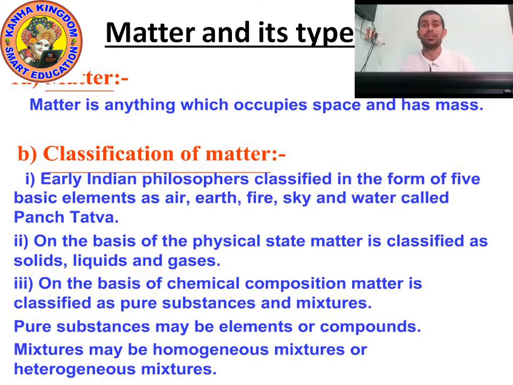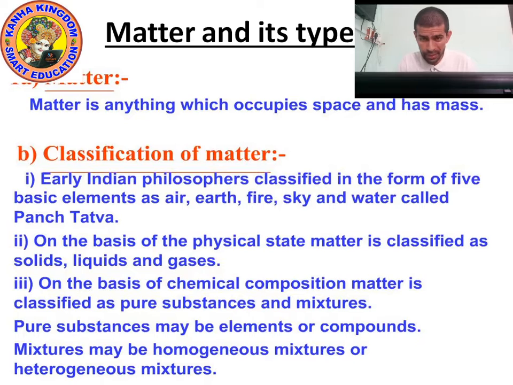These five things are called panch tattva. So our body is made up of panch tattva. It is said that matter is made up of panch tattva. You can ask your parents, they will say the same thing. So early Indian philosophers classified matter in the form of five basic elements: air, earth, fire, sky, water, called panch tattva.